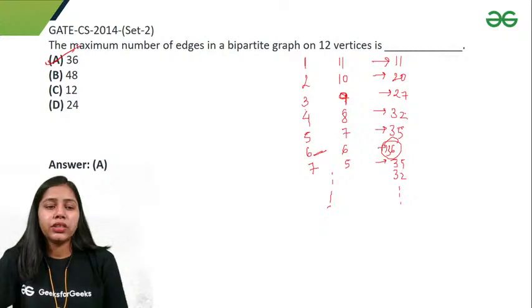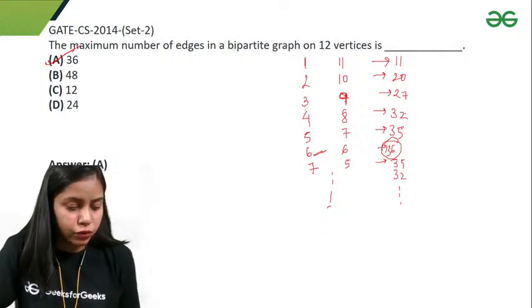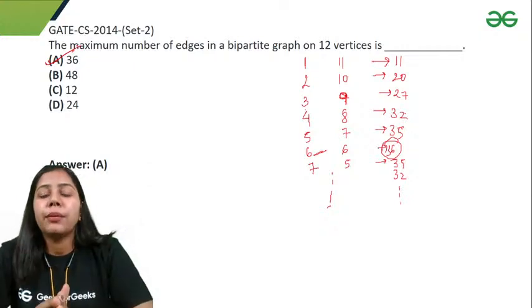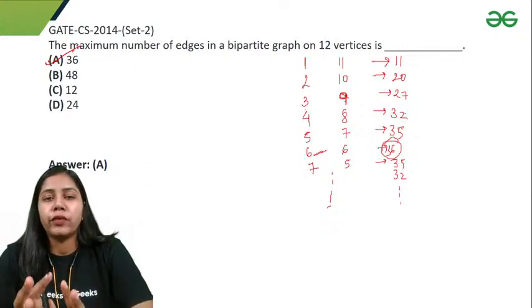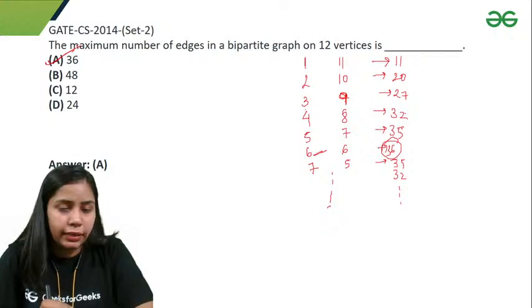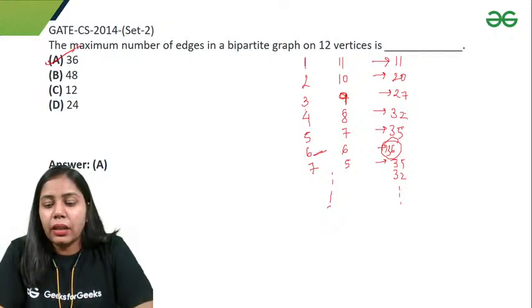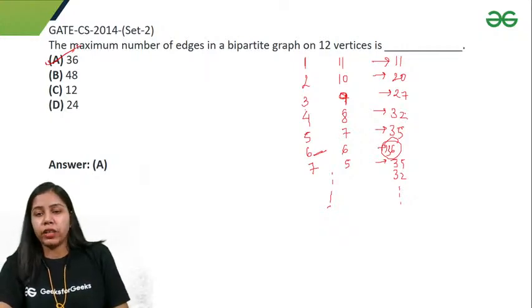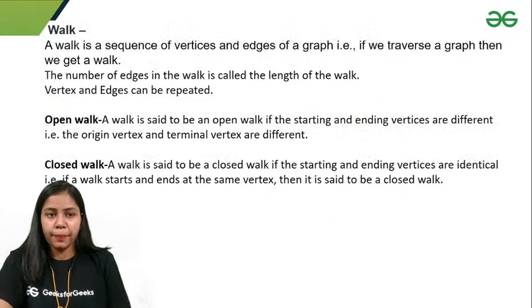Just let me know in the chat section if anybody has any confusion in this question, how to find the maximum number of edges. Basically, in a bipartite graph, we have to divide the set of vertices into two parts, and we have done that. And we have taken the number of edges in which we get the maximum number of edges.